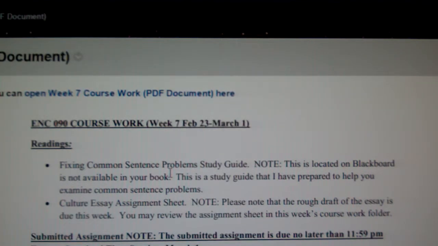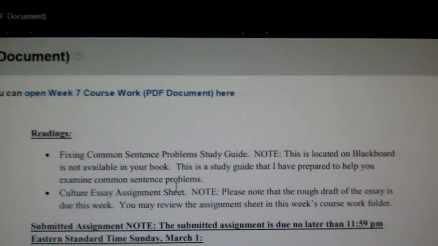We'll do some continued work with the study guide. And actually, there is an assignment that we'll work on next week related to the study guide. But for this week, just look it over and we'll talk about it on the discussion board this week.